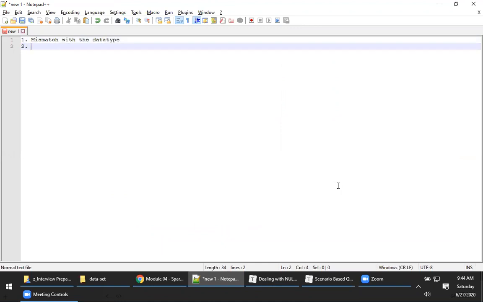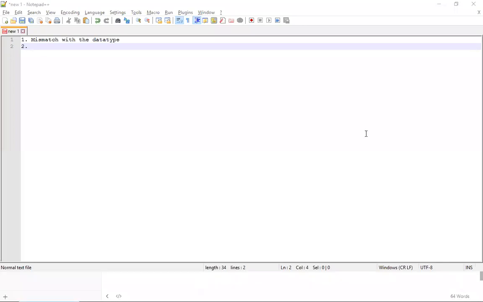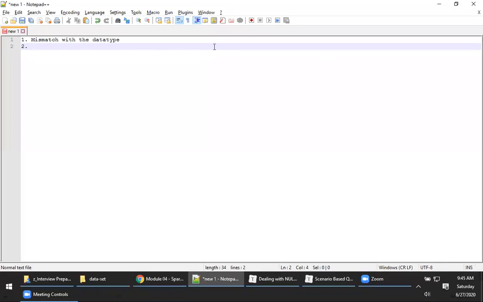Sir, if the fields are of less importance and that field is not applicable for that record, at that time it will go as a null. How is that possible, Gangadhar? When we get real-time data, we have absolutely no control to say which field has importance and which field doesn't have importance, right?